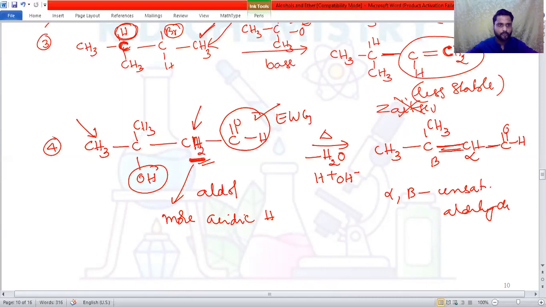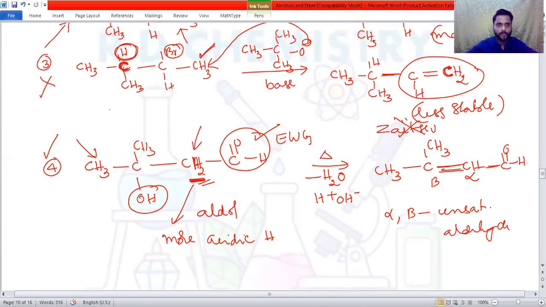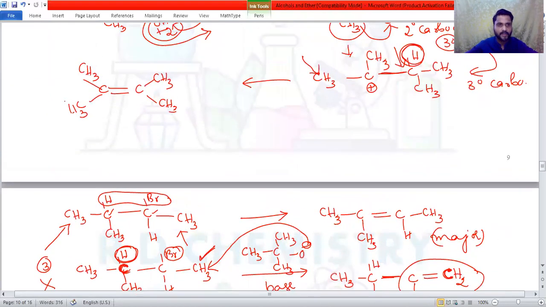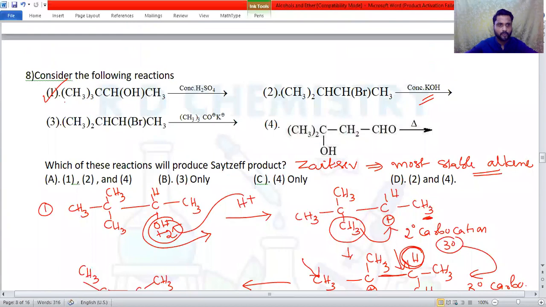So the fourth one also gives the more stable alkene, whereas the third one will not. Therefore, 1, 2, 4 are correct, so the answer is option number A. The third will not give the Zaitsev product, the second one will, and the fourth will also give the Zaitsev product. So the answer is option number A.